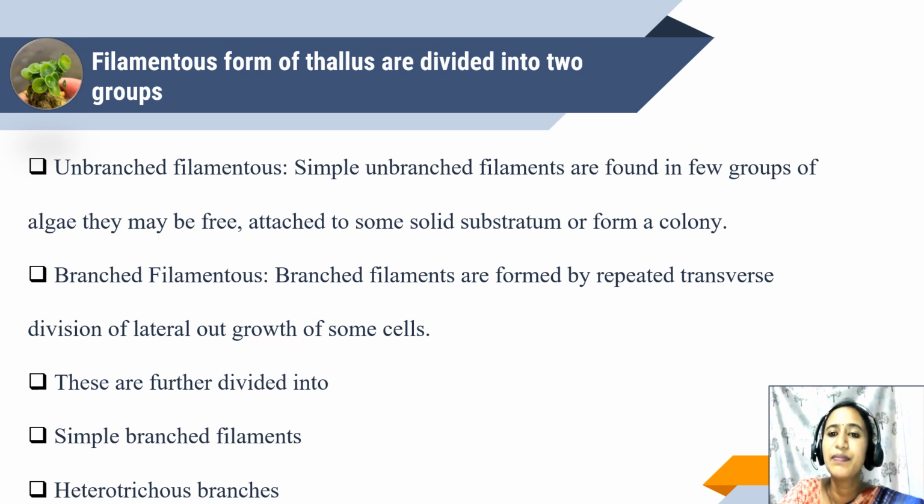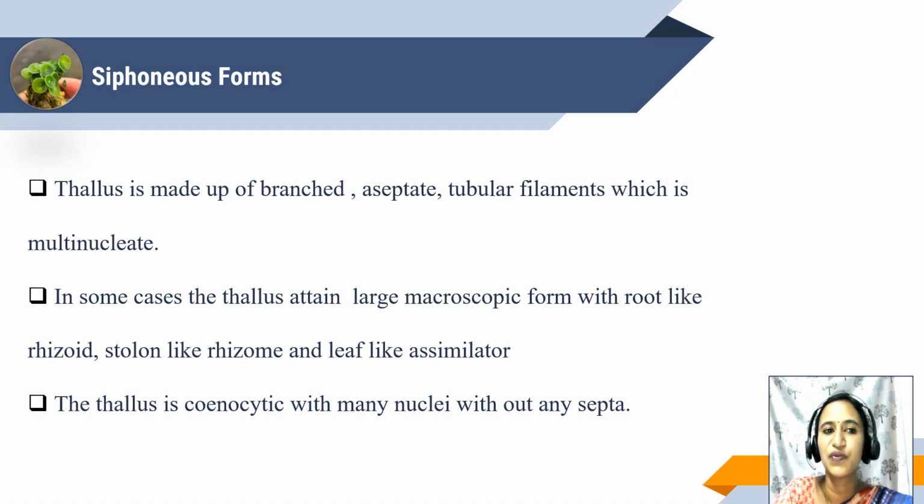What do you mean by unbranched? Unbranched means the algae will be free, they will be attached to some solid substratum, or they will be found as colonies. Branched filamentous: branched filaments are formed by repeated transverse division of some cells around it. That is, they further divide to form branched filaments, heterotrichous branches, etc. These are called filamentous forms.